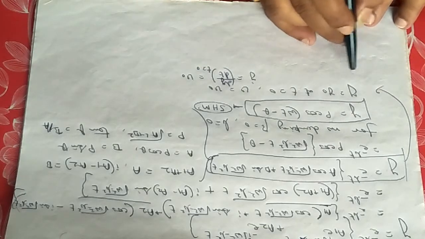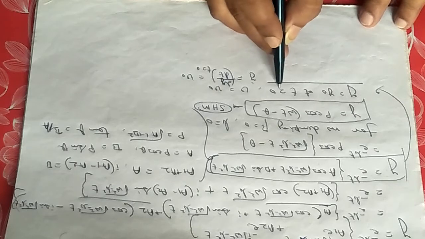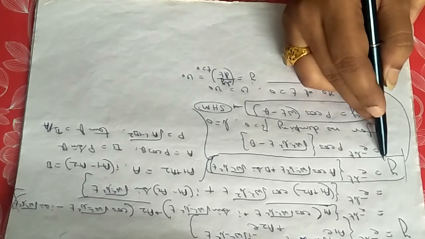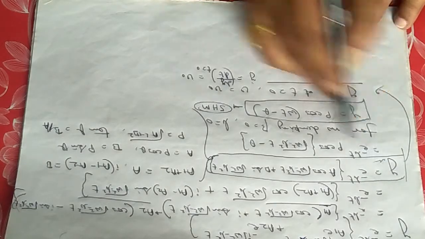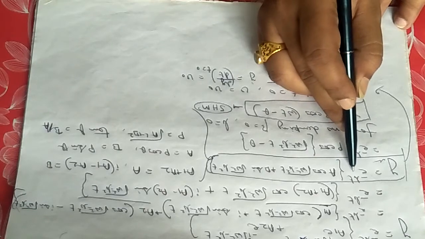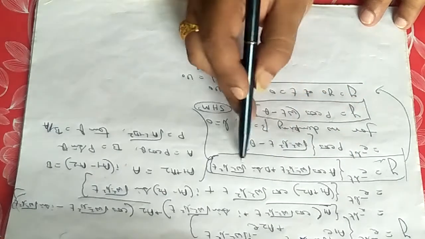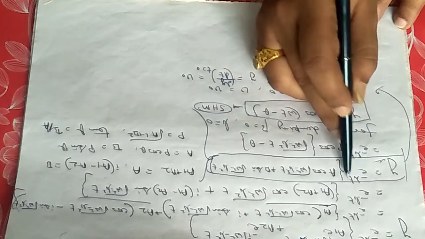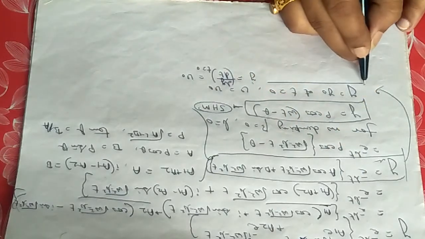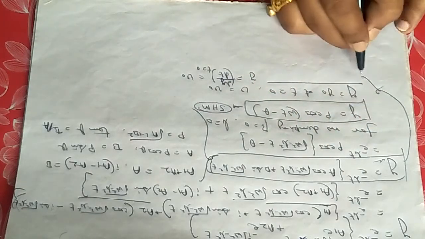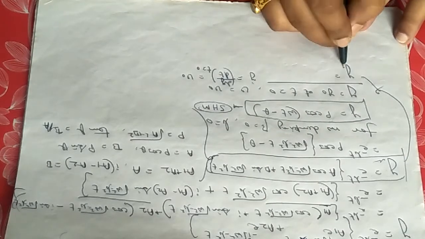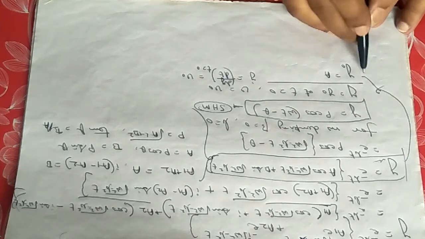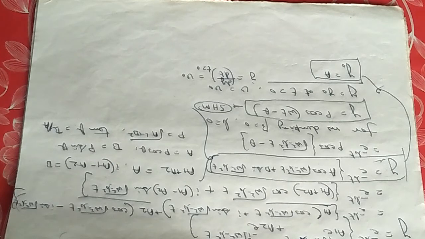So at t equals 0, y equals y0. If we put it in this equation, look at this equation, we are putting t equals 0. If we put t equals 0, sine 0 is 0, cos 0 is 1. So this term will be equal to 1. So from this equation, we are getting y0 equals a. So the one constant a is found out easily. Now it is the time to find out another constant.